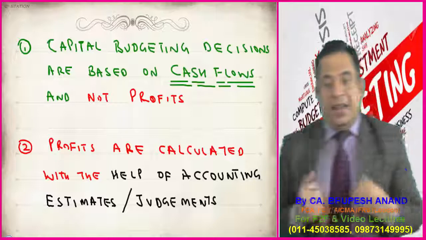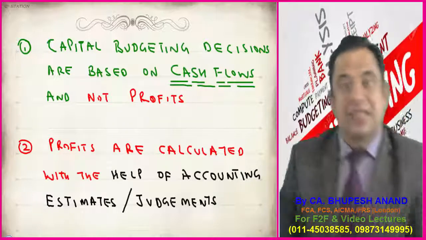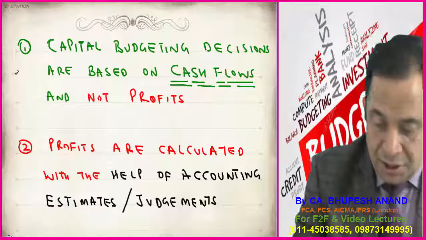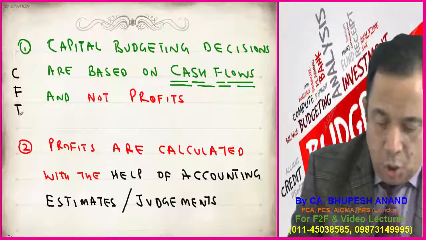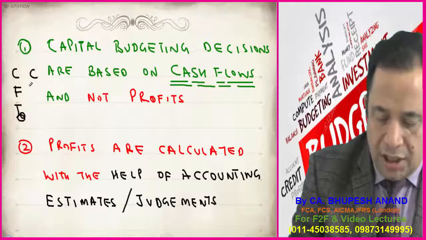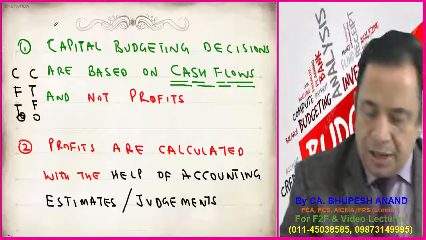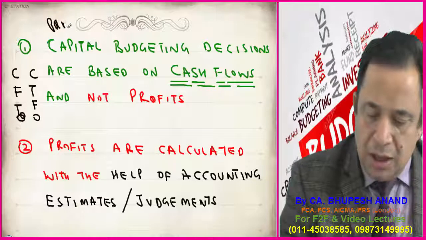First point, please write down. Capital budgeting decisions are based on, this is principle number 1, CFTO, or I can also write CTFO. Capital budgeting, it is principle number 1.